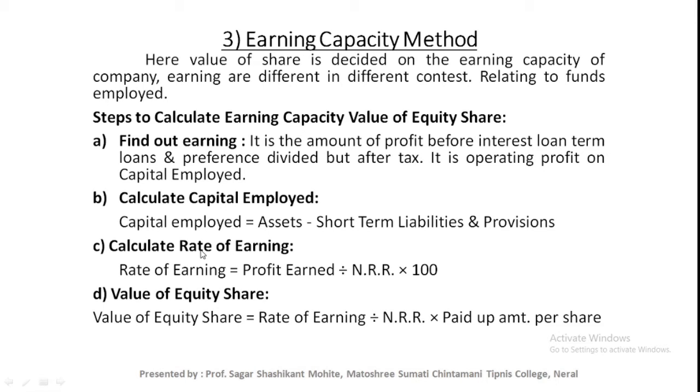Next, third step, we need to calculate rate of earning. The formula for that is profit earned divided by NRR into 100. And last, valuation of equity share. Value of equity share is equal to rate of earning divided by NRR into paid up amount per share. This is the formula for calculation of equity share by the earning capacity method.